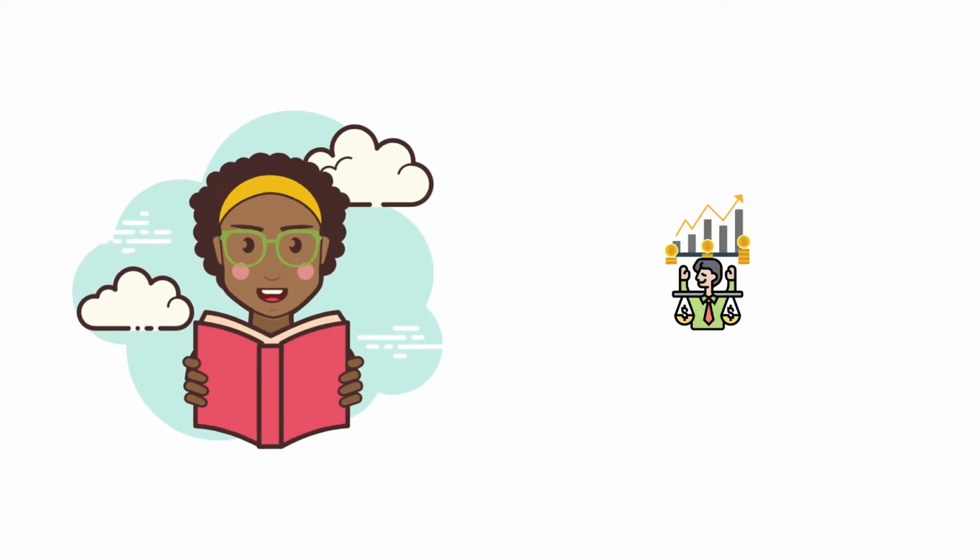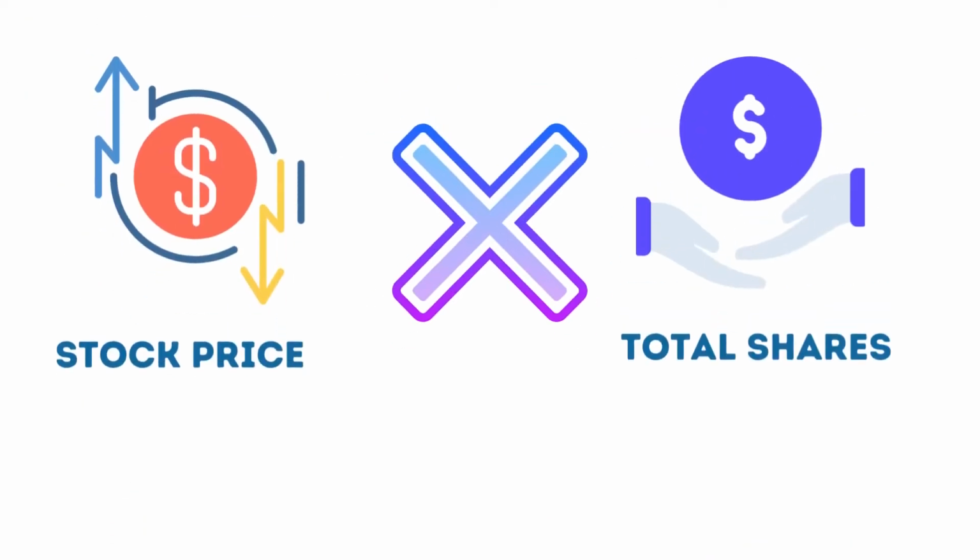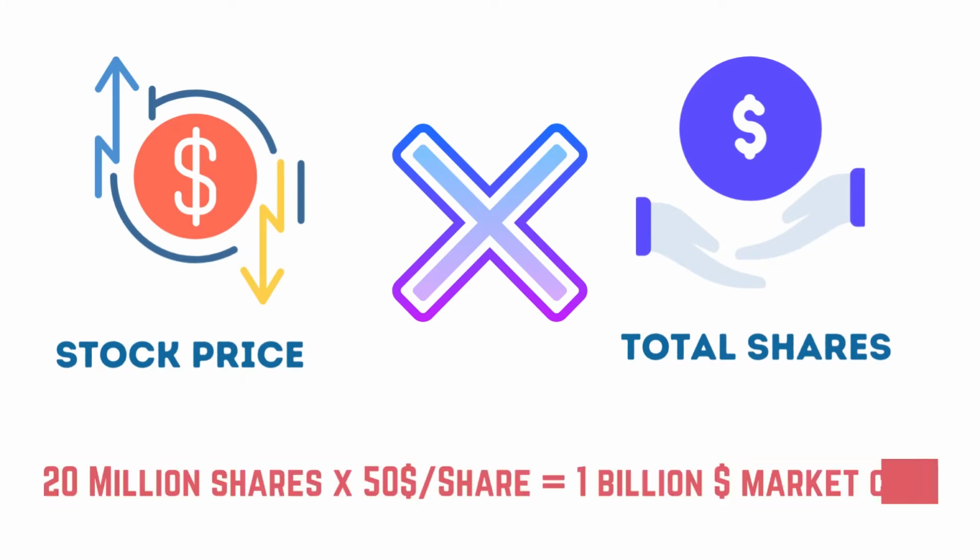important. Market capitalization refers to the total value of all a company's shares of stock. It is calculated by multiplying the price of a stock by its total number of outstanding shares. For example, a company with 20 million shares selling at $50 a share would have a market cap of $1